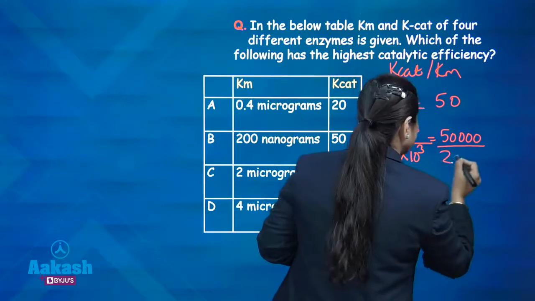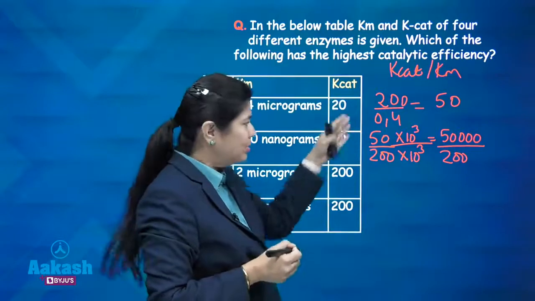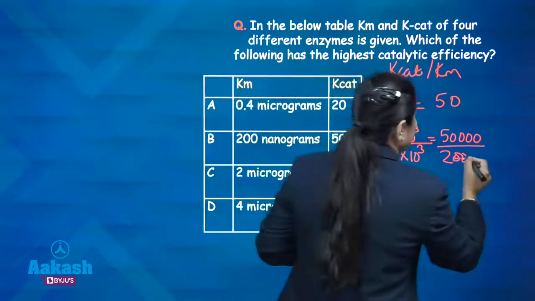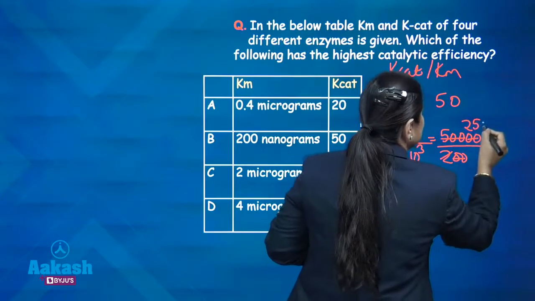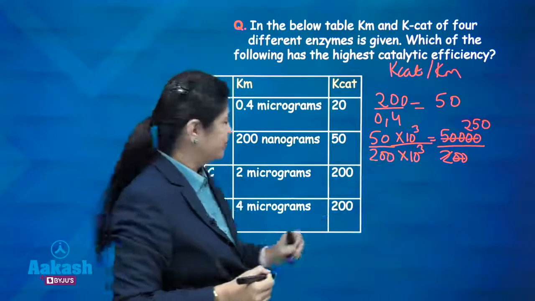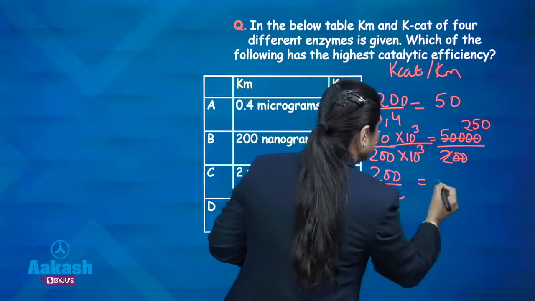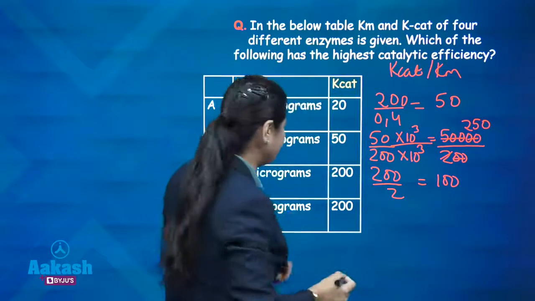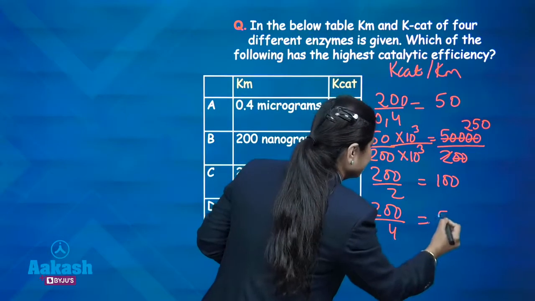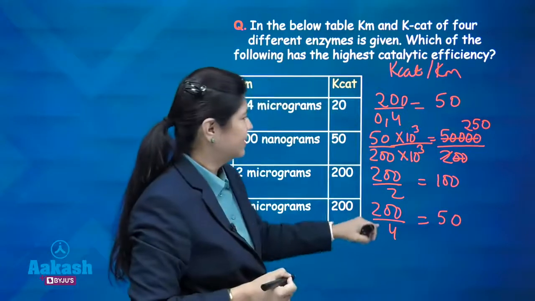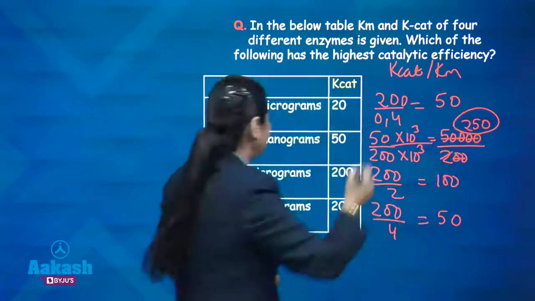and 200, because now this is equivalent to other parts also. All of them are in the microgram state. Now, I will calculate and come to the answer which is 250. So, for the B part it is 250. Third one is 200 upon 2, which is 100, and the last one is 200 upon 4. So, this will be 50, right. So, the maximum catalytic efficiency is that of B.